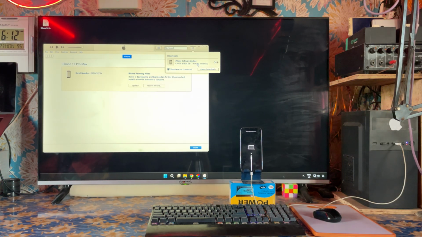I had already cleared the cloud-based data, Apple database, all the data removed, however this kind of issue is coming up, not accepting the cloud data by virtue of 3uTools. So I decided to attempt this, but that firmware was also not accepted here. So now after downloading, we will see what kind of errors are coming.